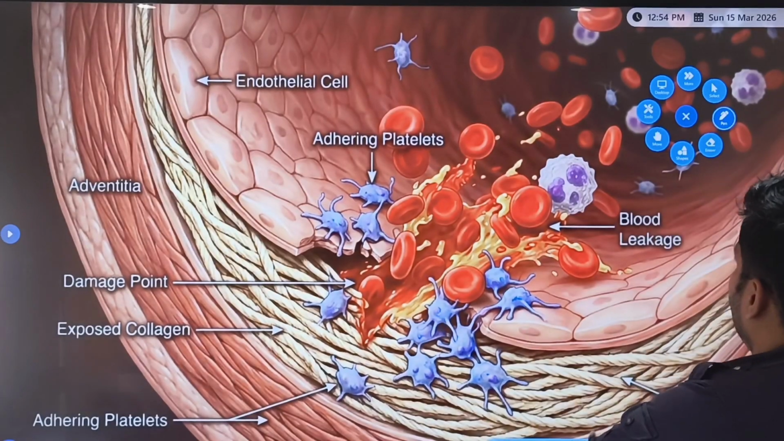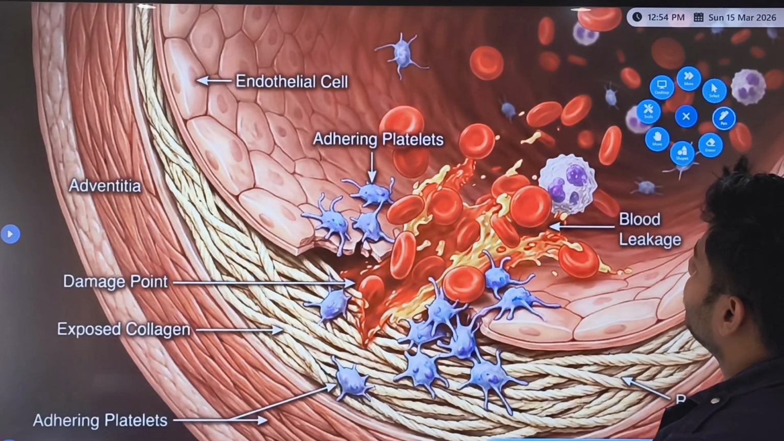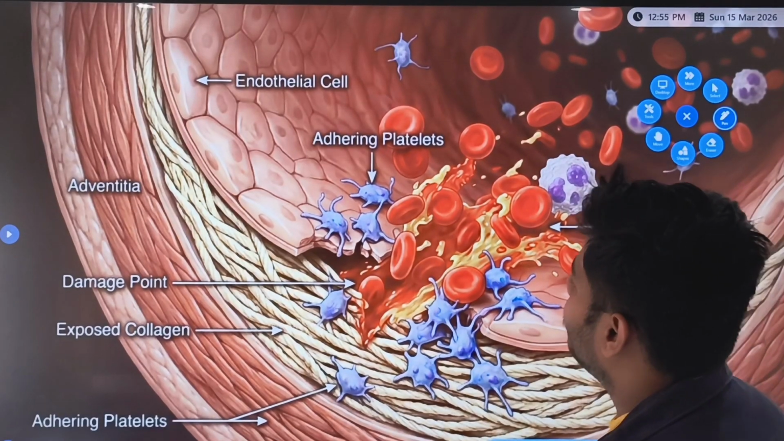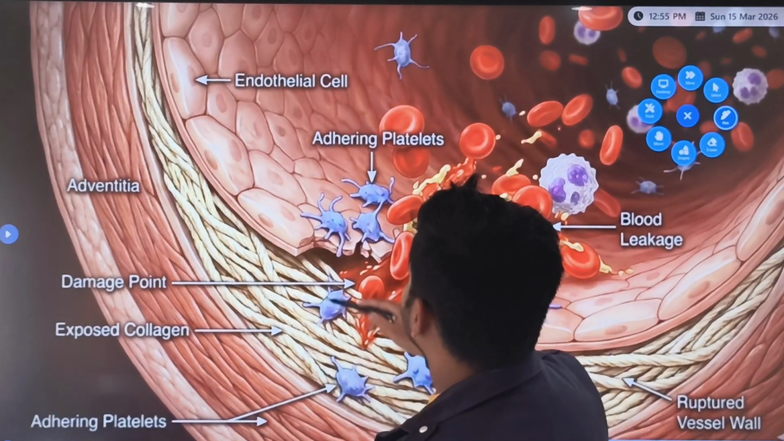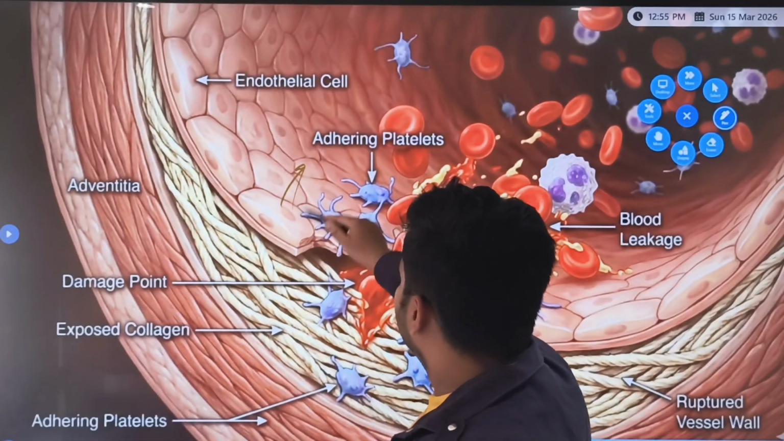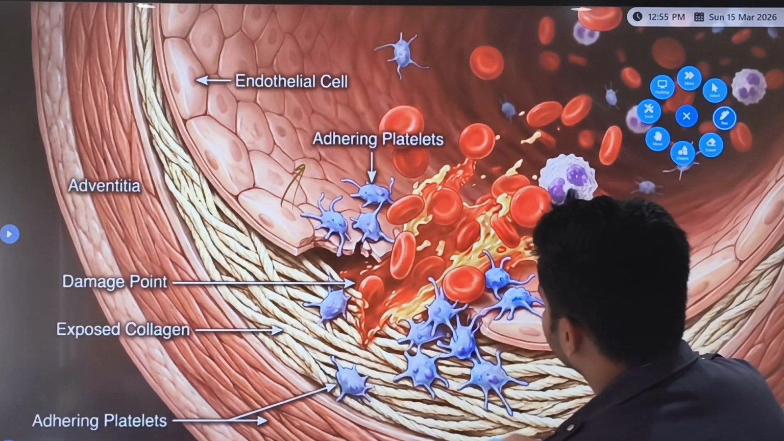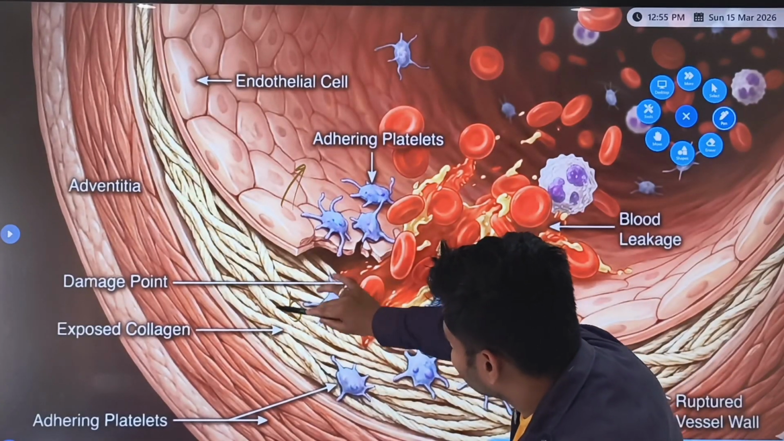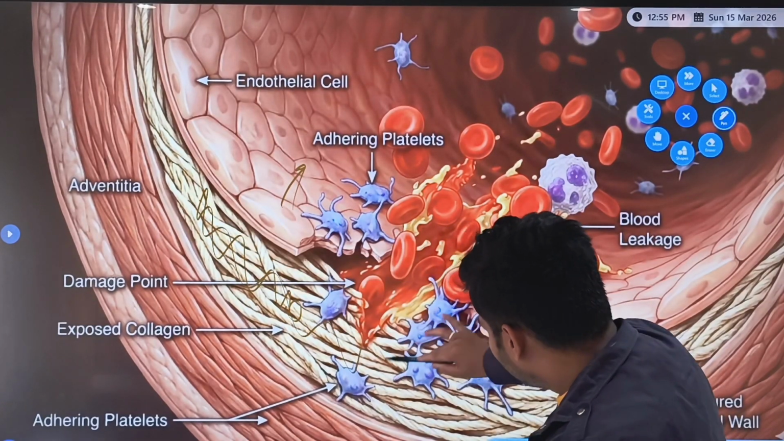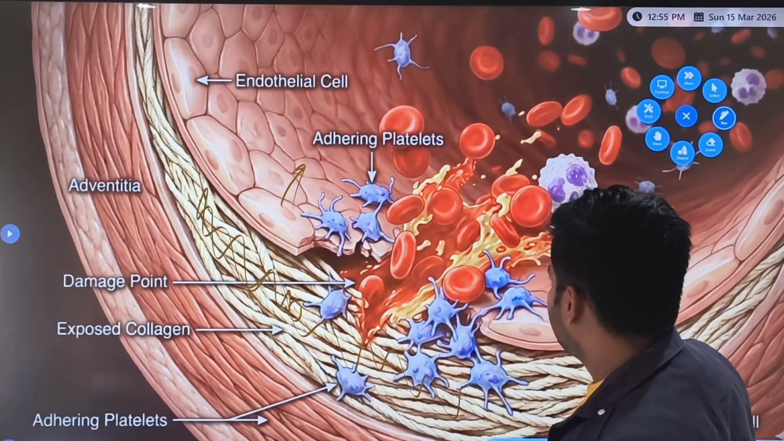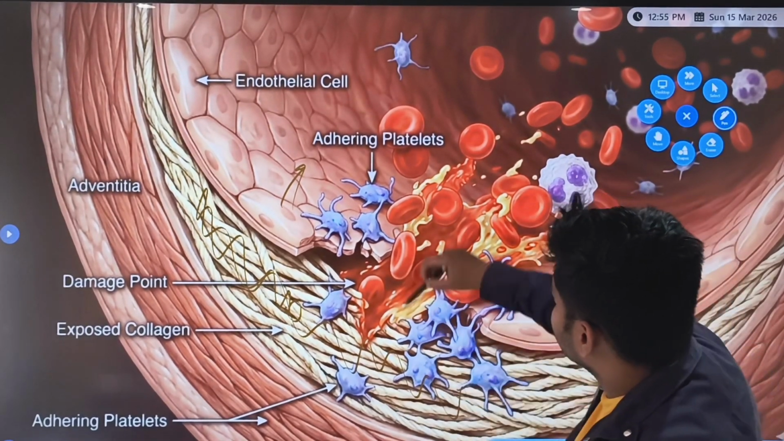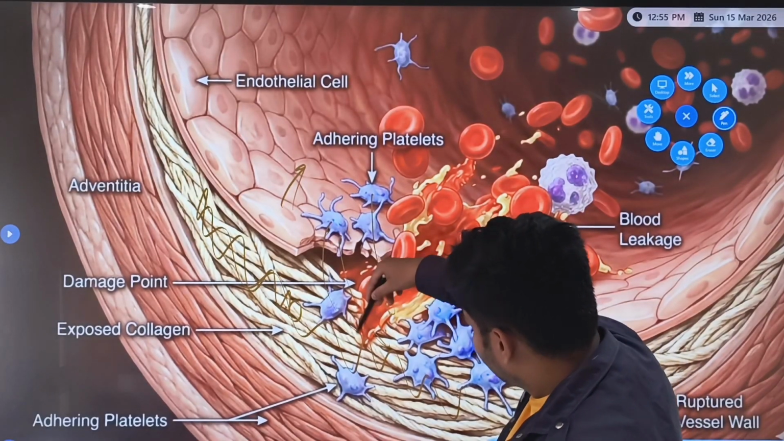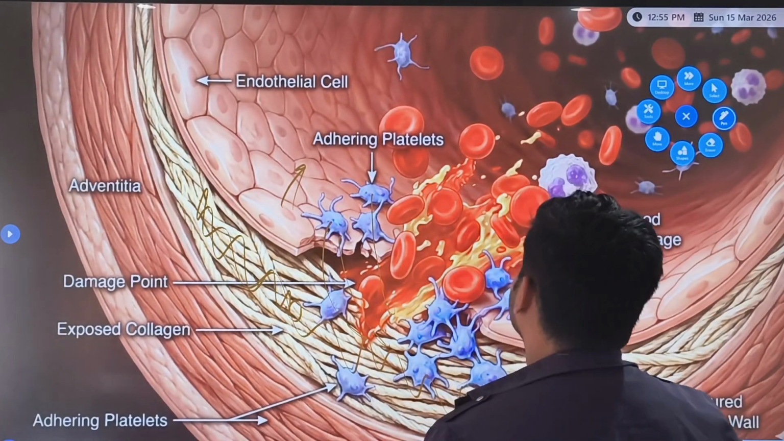Now on the board you can see there is an image I have generated of the blood vessel. This is your endothelium, it is getting ruptured, and this is your collagen, and this collagen is getting exposed, and due to that exposure, these platelets are getting adhered, right? Clear? It's very simple.